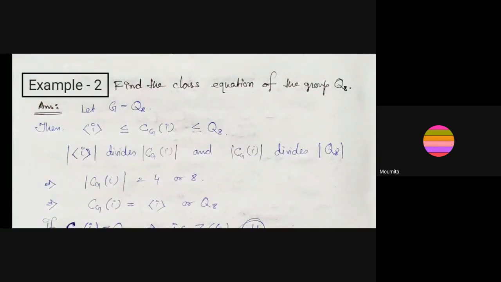Actually, we can define the class equation for any group, finite or infinite. But at the last, we are calculating that the cardinality of G equals something. When we take an infinite group, we cannot write that equation, that the cardinality of G equals something, but we can define the class equation for any type of group.